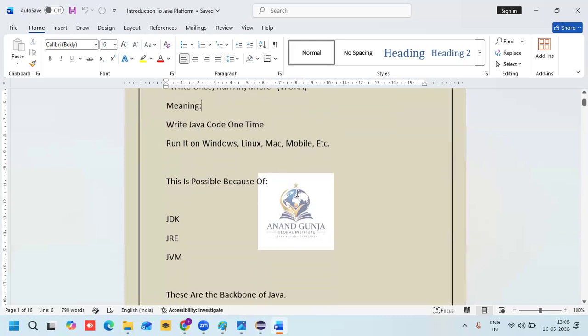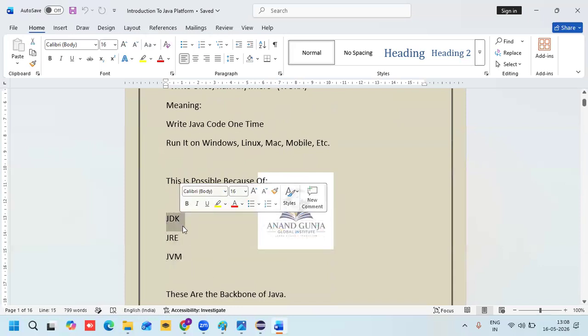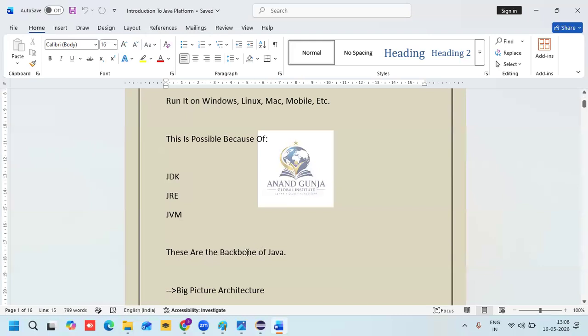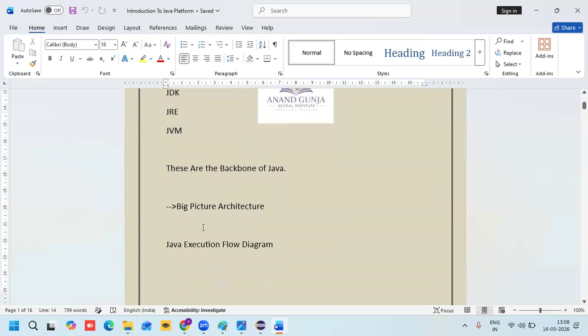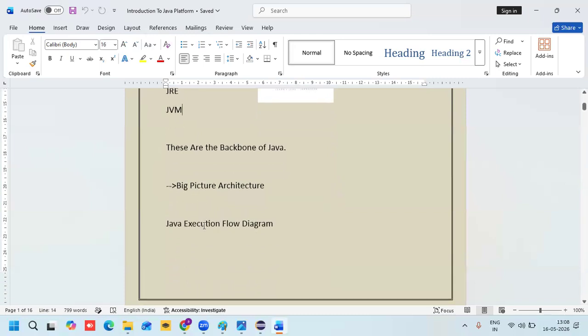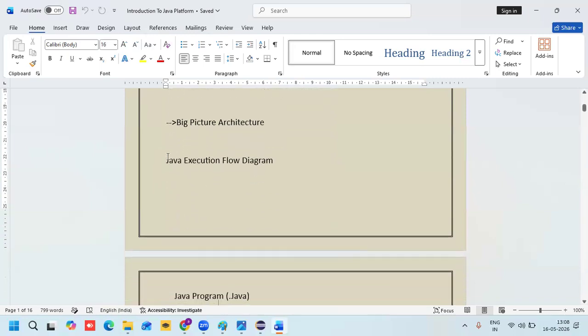This is only possible because of the Java Development Kit, Java Runtime Environment, and Java Virtual Machine. These are the backbone of Java. Which are the backbone of Java here? JDK, JRE, and JVM. So let me explain with a picture. Now we'll see the Java execution flow.